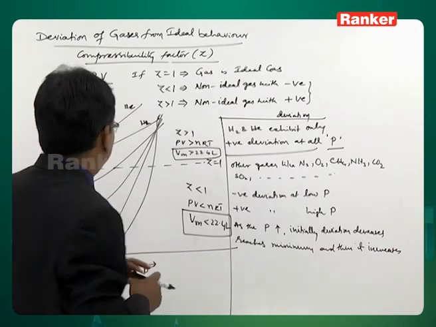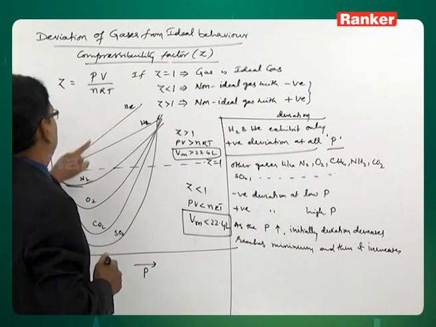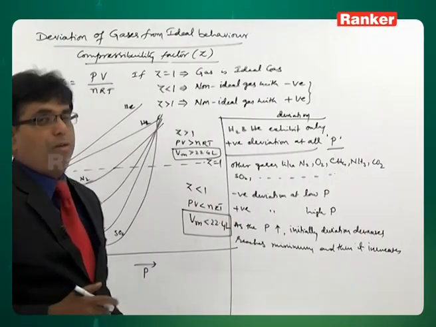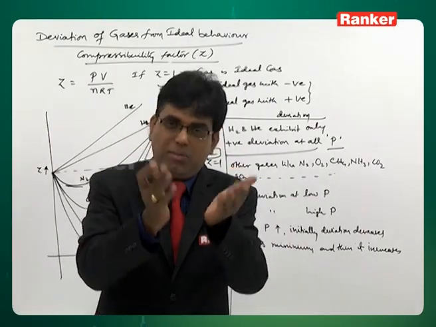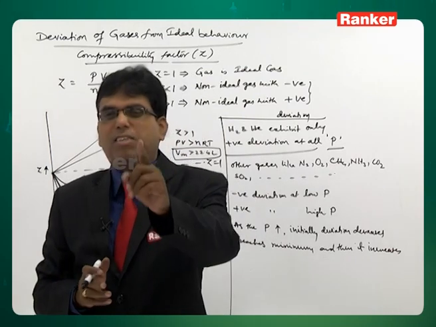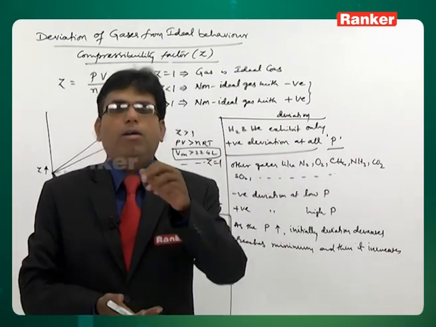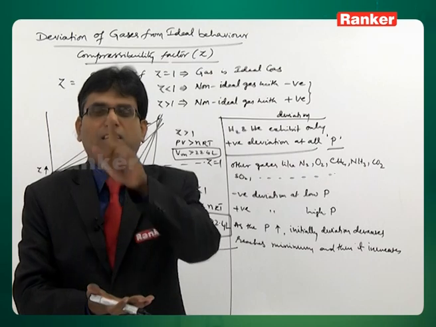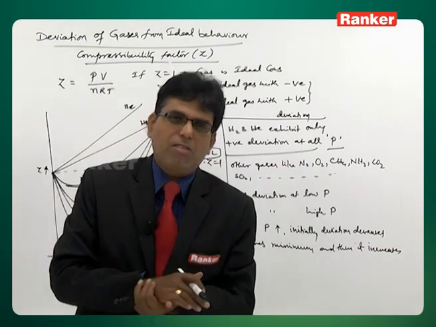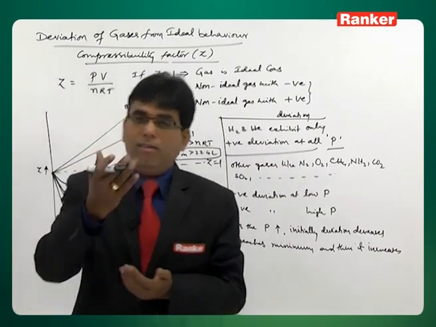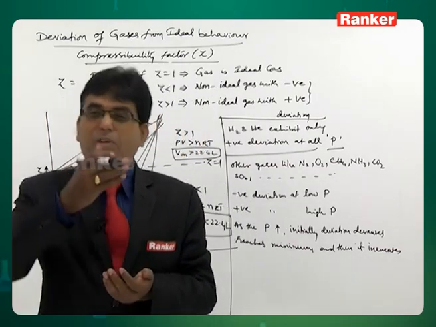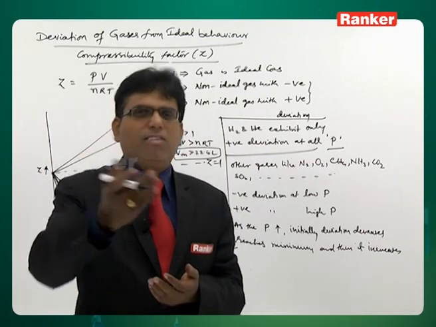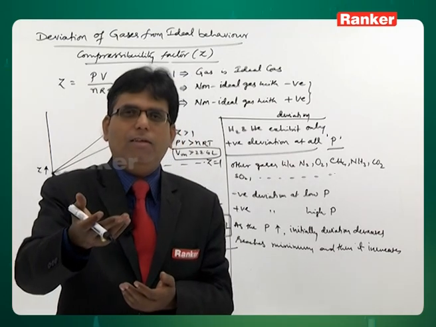Another thing from this graph is that those gases with Z greater than 1, where the molar volume is greater than 22.4 liters, are difficult to compress, which means it is difficult to decrease their volume. It is also difficult to liquefy them. That is why, as you must know, it is very difficult to get liquid helium or liquid hydrogen, but we can easily get liquid carbon dioxide and liquid ammonia.